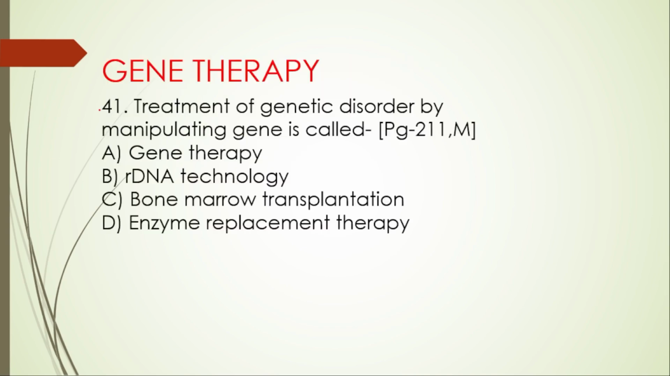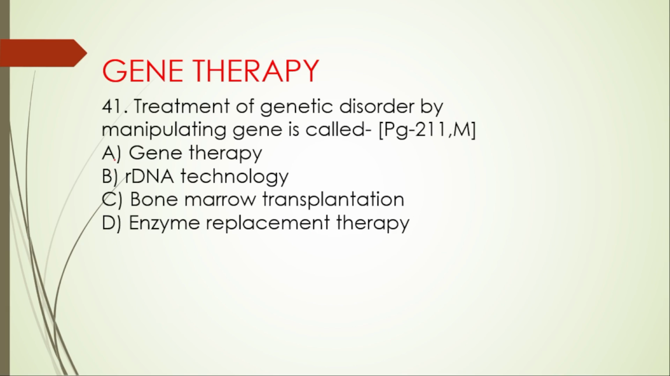Next one from the questions from gene therapy. 41st question. Treatment of genetic disorder by manipulating gene is called A. Gene therapy, B. rDNA technology, and then C. Bone marrow transplantation, D. Enzyme replacement therapy. So here the right option is option A, gene therapy.